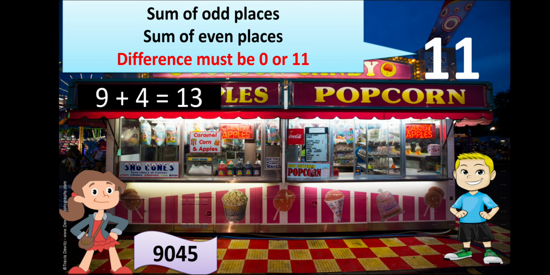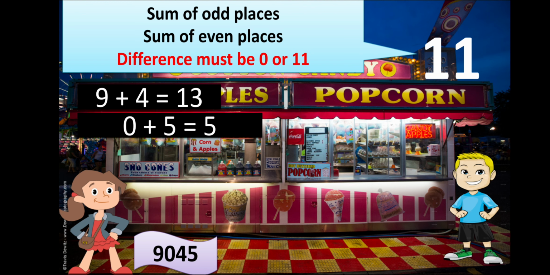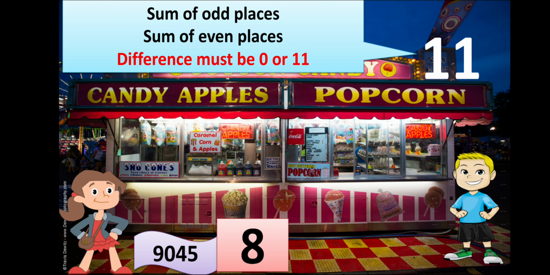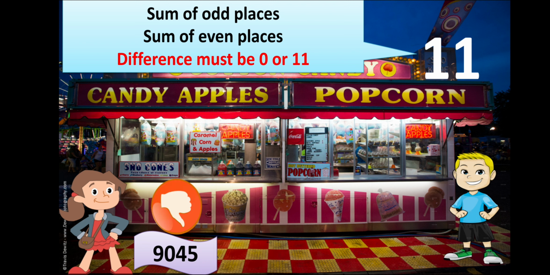In odd places, in the first place we have 9, leaving 1 we have 4. So 9 plus 4, 13. Now even places, second place and fourth place, we have 0 and 5. So 0 plus 5 is 5. Now we have to find the difference. Now the difference is 8. Now 8 is not at all divisible by 11. So Ginny here also is not going to get any gifts.